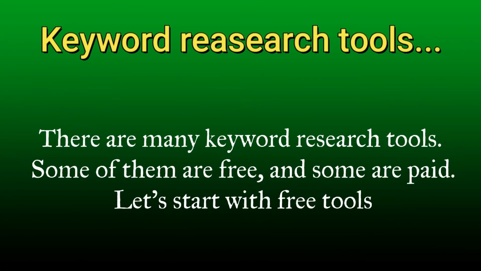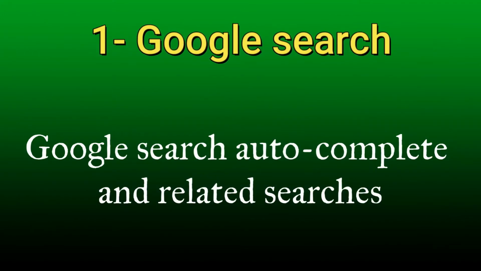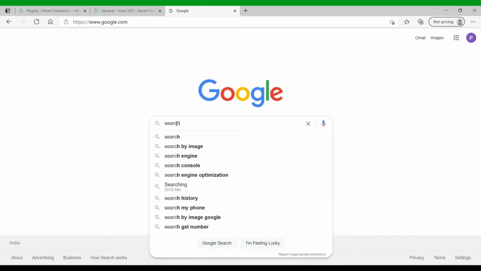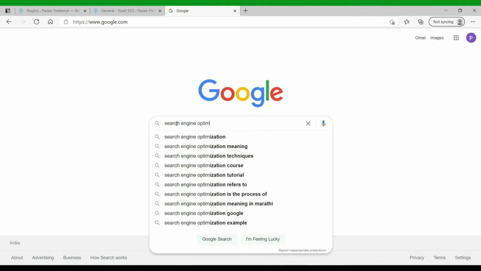Some of them are free and some of them are paid. So let's start with the free tools. The first free tool is Google itself. Google Search autocomplete and related searches. Now when you start typing a keyword in Google Search, it will start suggesting other phrases automatically. These all are the phrases people are looking for. Use these keywords in your article.